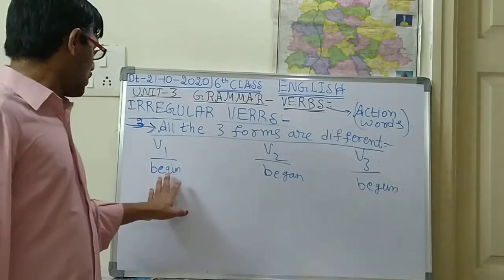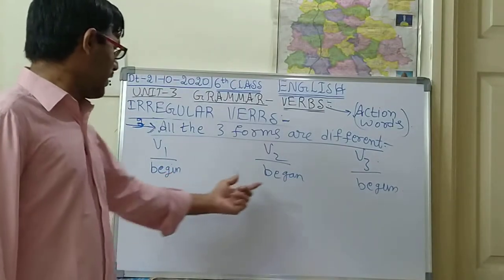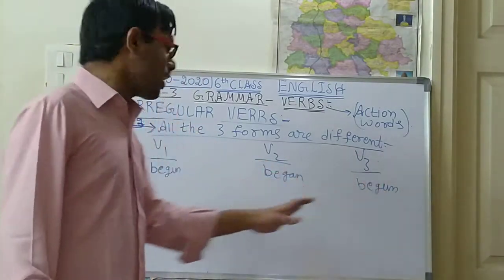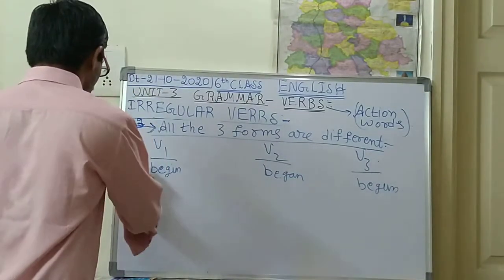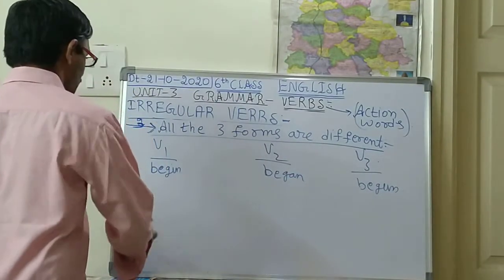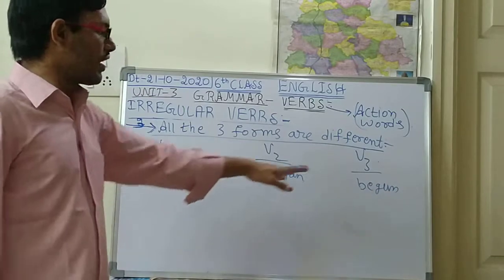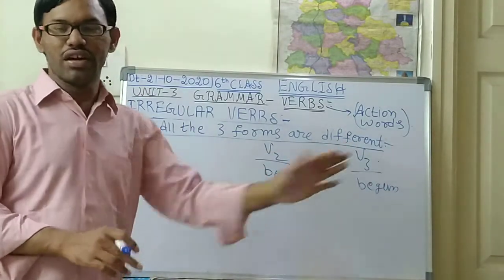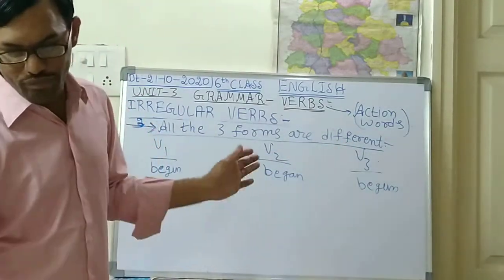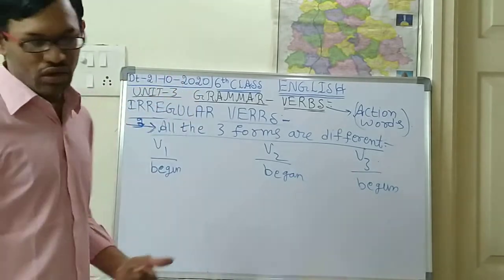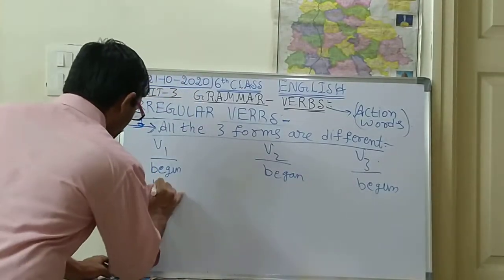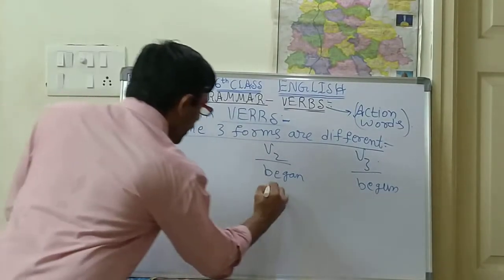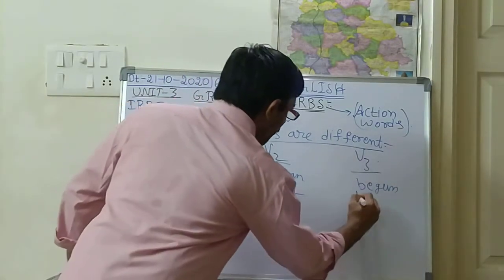Okay, so like this you are supposed to write it. Begin, began, begun. This is the word which you are supposed to write. So here the three forms are different. Is it right, children? Begin, began, begun. Next, beat, bet, beaten.